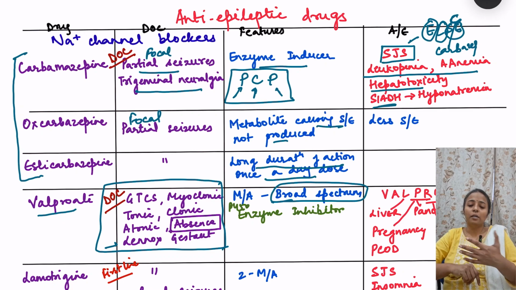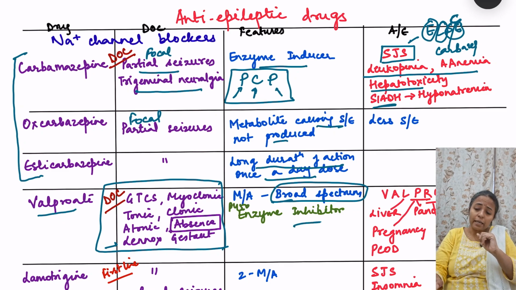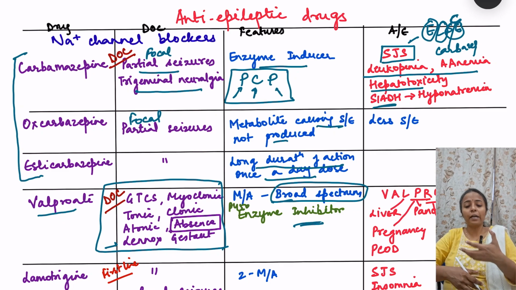Okay, so these are the mechanisms of action, and maybe that's why it is the drug of choice for so many seizure types. But a very important thing to remember here is that it is an enzyme inhibitor. Okay, in fact this is a question which is asked in so many MCQs, which drug is an enzyme inhibitor, or what is not true for valproate. It is not an enzyme inducer, it is an enzyme inhibitor. So if valproate is combined with other drugs, then what happens?